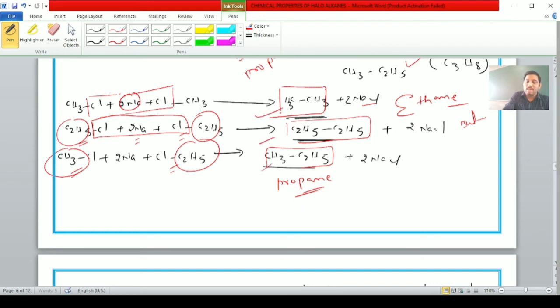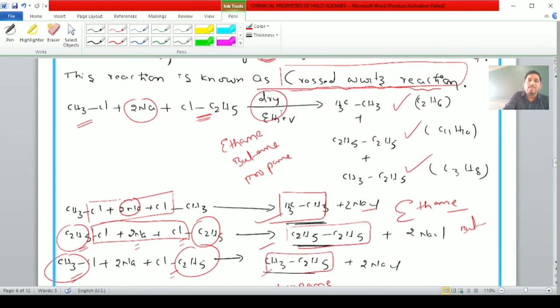If you consider different alkyl halides, the first alkyl halide, chloromethane, reacts with itself, and the first product is formed. If the second, chloroethane molecule, reacts with itself, the second product is formed. These two react with one another to form the cross product, that is CH3-C2H5. This reaction is known as the cross Wurtz reaction.